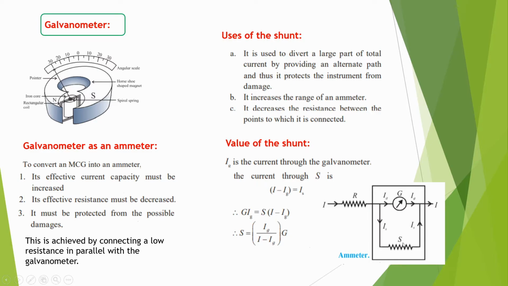Then for the shunt, the resistance is S, and the current flowing through it is Is, that is I minus Ig. So its value is Is into S, and Is is I minus Ig, so we can write S into (I minus Ig). So what is S? S equals Ig upon (I minus Ig) into G. That is the formula for the shunt resistance.